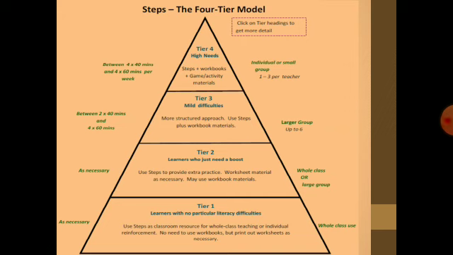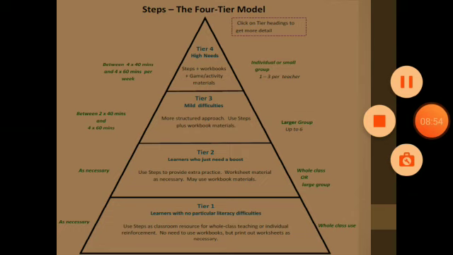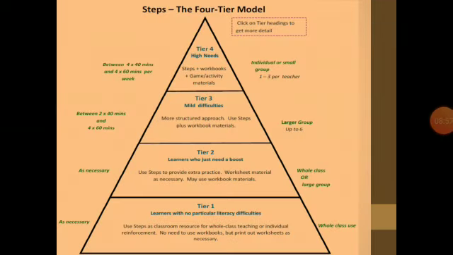Then comes tier 3, which includes the learners that face mild difficulties. For them, a more structured approach by teachers is necessary. Use of steps plus workbook materials, both are necessary. And then comes tier 4, which comprises high-need students. These students need proper step-by-step guidance, workbooks, game activities, different teaching styles, and many more are required by the teacher so as to make them understand the concepts and give them clarity of the problem which they are facing.